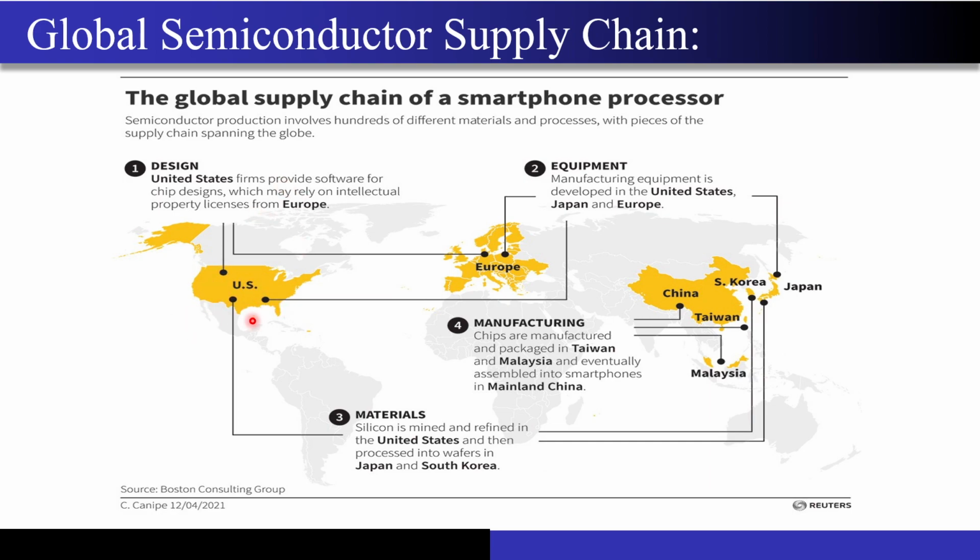These companies exist in the US, and there are many different design firms that exist in the US too. For example, you must have heard about Intel, Qualcomm, Texas Instruments. All these big giants originated from the US itself, right? So the design firms as well as the firms designing the CAD tools are both present in the US, right? And there is a statement that has been written: the United States firms provide software for chip designs. These are the Cadence and Synopsys software, which may rely on intellectual property licensed from Europe, right?